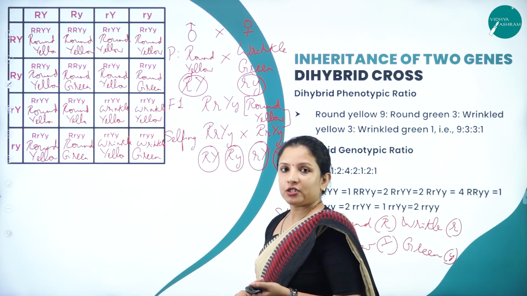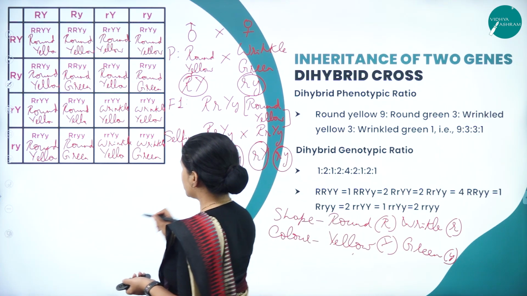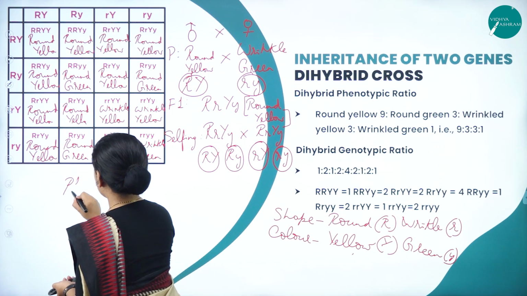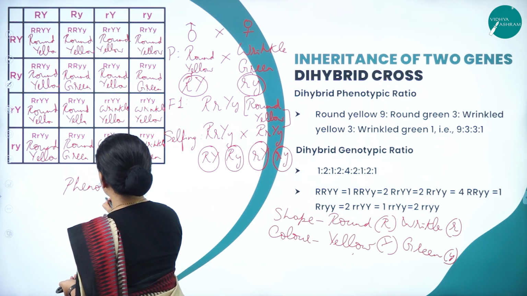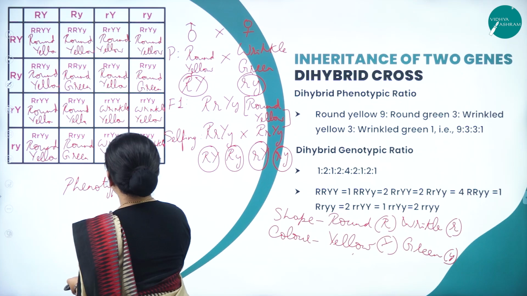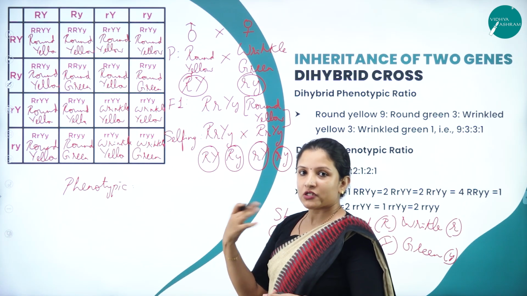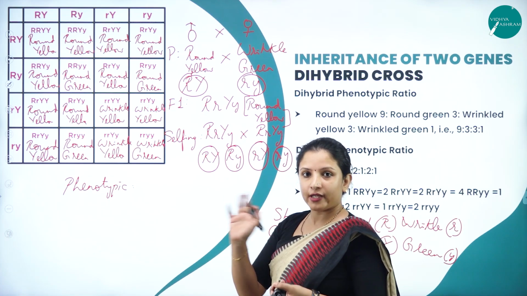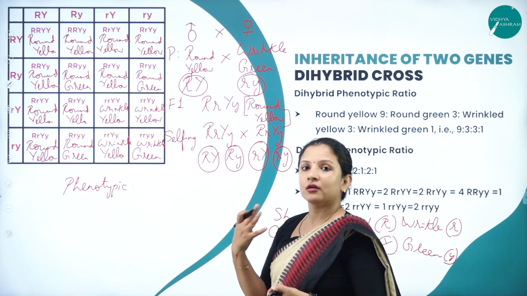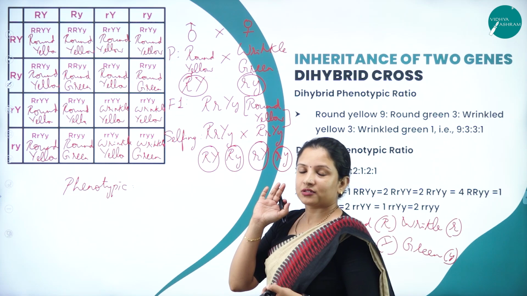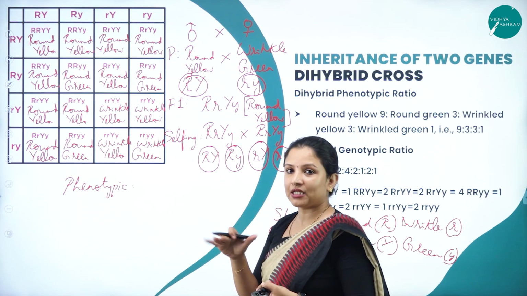Now after this we need to calculate the phenotypic and the genotypic ratio. So talking about phenotypic ratio, as you see, we'll get to know which plant is having round yellow seeds, which is having round green seeds, or which is having wrinkle yellow seeds, wrinkle green seeds.